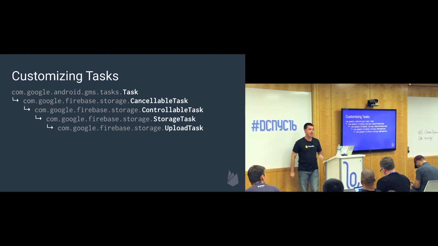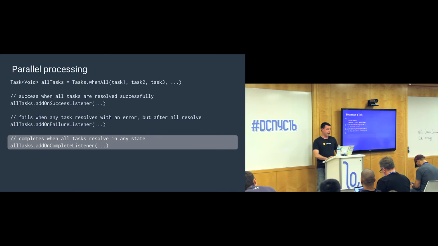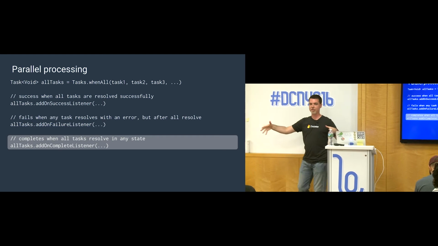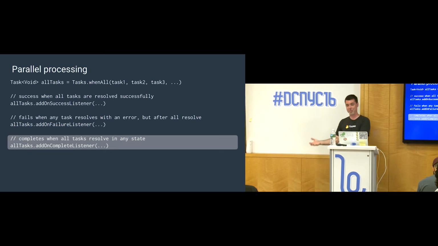Yeah, you had a question? Yeah. Could you go into a little bit more depth on the whenAll task method? So what does the listener get? Like all of the tasks as some sort of collection that you can iterate through? Yeah. So the question was Tasks.whenAll, the static method. What does it give you back after you've given it all the tasks and all the tasks are completed? Well, it gives you back nothing more than a notification that it completed.